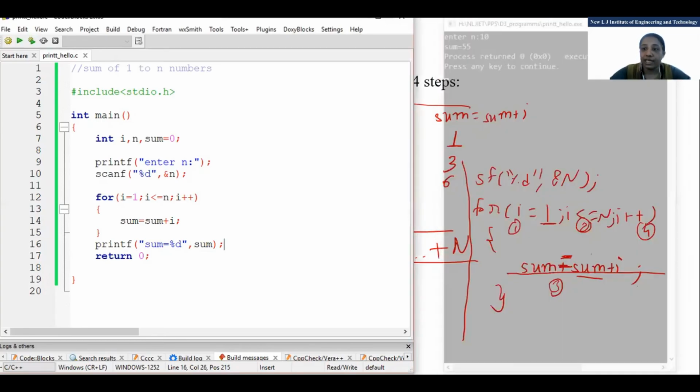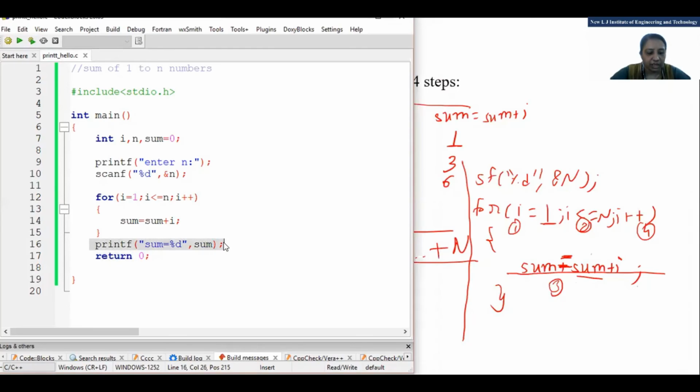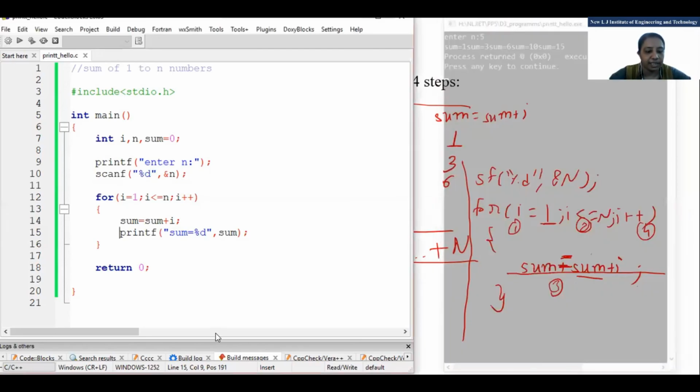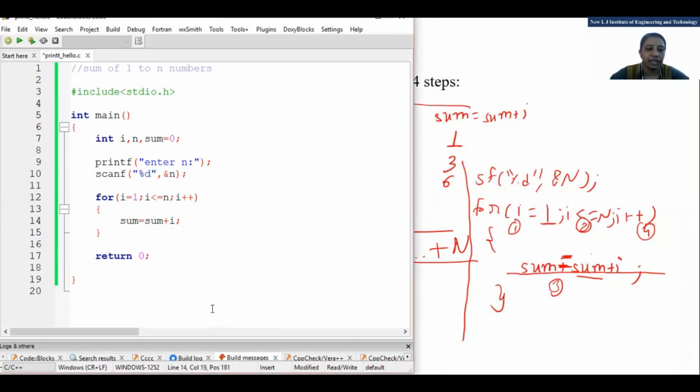Now what happens if I write sum here? Control X, I'll move it here for your understanding only, because we are running a loop statement for the first time. Many students may have a doubt about it. I'm entering only 5. You can see sum equal to 1, sum equal to 3, sum equal to 6. That means all the intermediate sums, as we have seen in the theory, are printed. Clear? So if you want to print only once, it is better to print outside the loop.